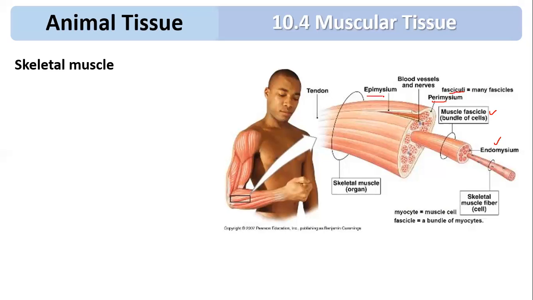So I am repeating, pay attention. Skeletal muscle is found attached to the bone. It consists of a large number of fasciculi. A fasciculus is made up of many fascicles. What is a fascicle? A fascicle is a group, and that fascicle is covered by a connective tissue sheath. That connective tissue sheath is called the perimysium. You can see in the diagram the perimysium is there, right?